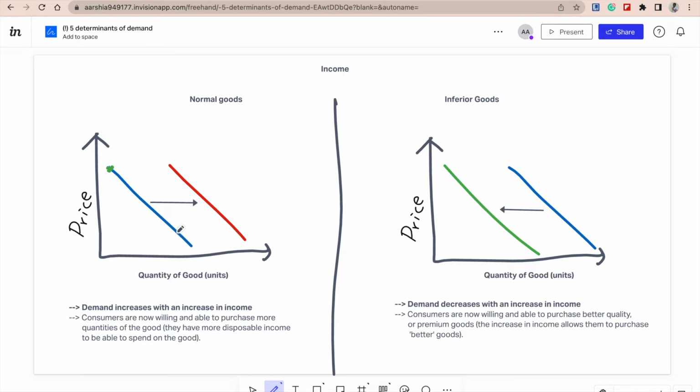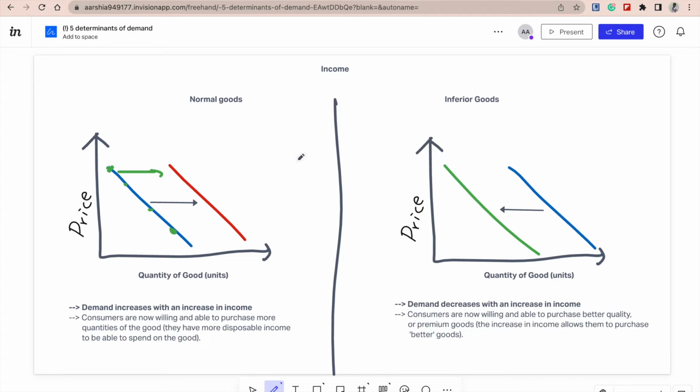This would actually result in a shift of the entire demand curve to the right. And this is because there is an increase in the quantity demanded of the good at every price. At this price, at this price, and at this price, for reference, there's an increase in the quantity demanded of this good. Therefore, the entire curve shifts.